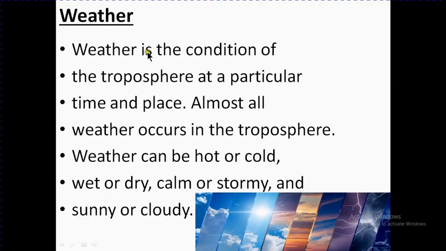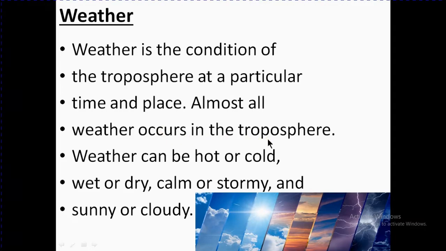Weather. What is weather? Weather is the condition of the troposphere at a particular time and place. It means that this is a condition in which temperature, or the condition of hotness or coolness, will change according to the place as well as with time. Almost all weather occurs in the troposphere.